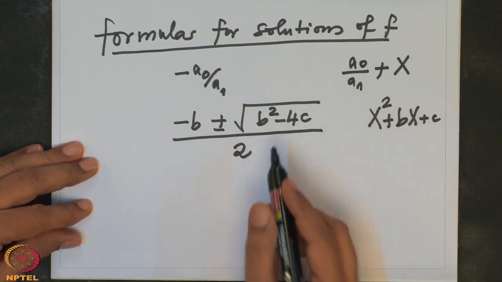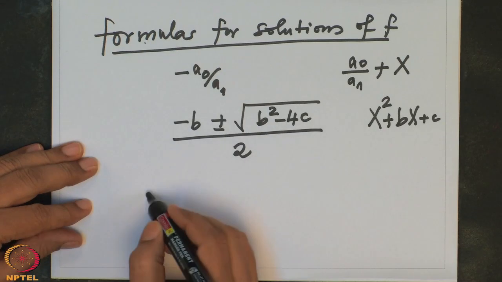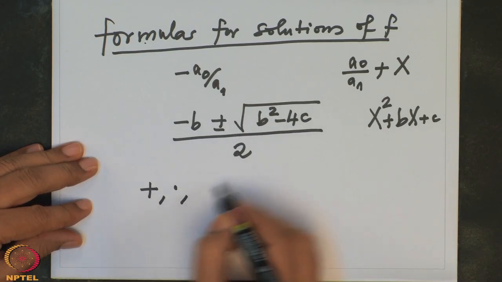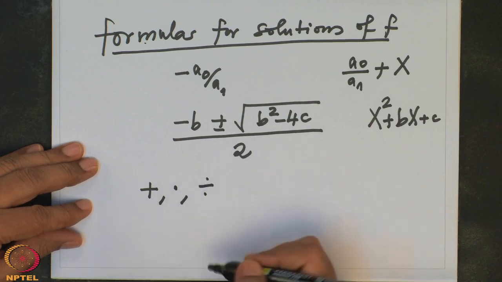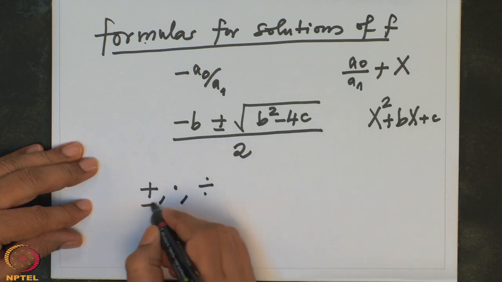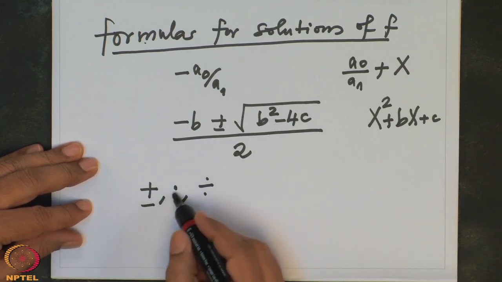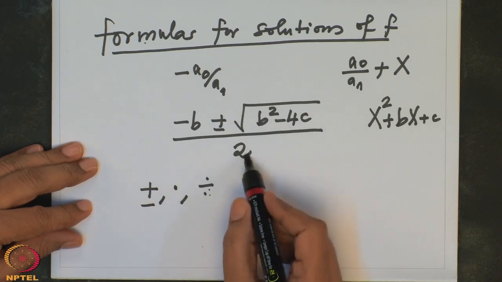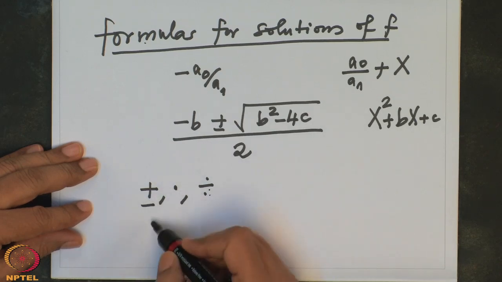So these formulas involve operations: plus, multiplication, and division also, or minus. These are called field operations, operations of the given field. You can divide by non-zero elements, multiply, add, subtract.